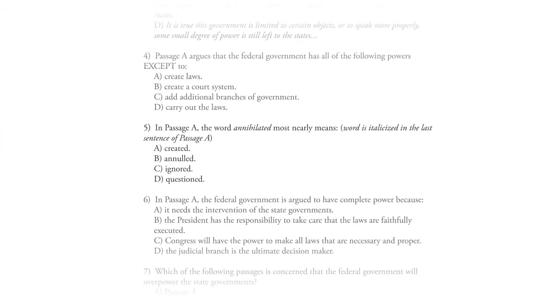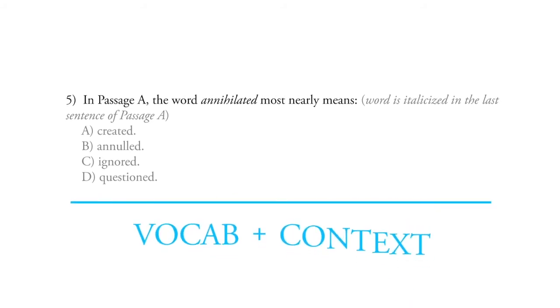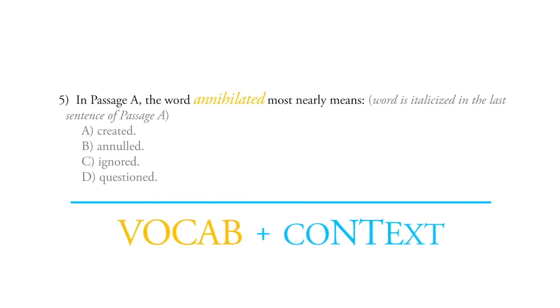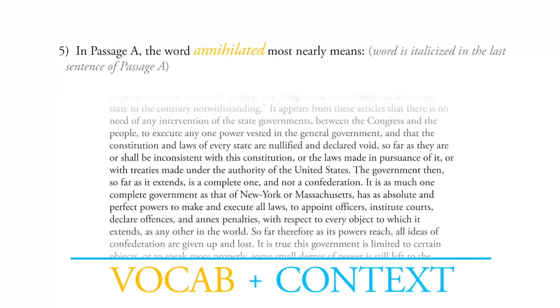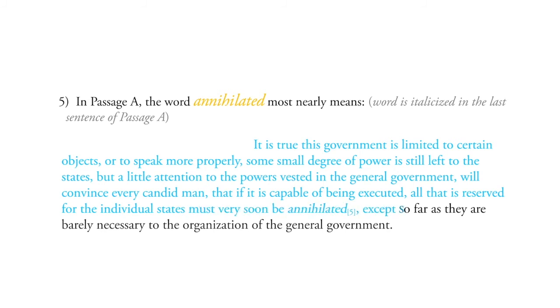All right, now let's look at number 5. In passage A, the word annihilated most nearly means. Okay, so again, we've got a vocab and context question, and so we know that the first thing we need is context. So back to the passage. And it's right here. It is true this government is limited to certain objects, or to speak more properly, some small degree of power is still left to the states. But a little attention to the powers vested in the general government will convince every candid man that if it is capable of being executed, all that is reserved for the individual states must be very soon annihilated, except so far as they are barely necessary to the organization of the general government.